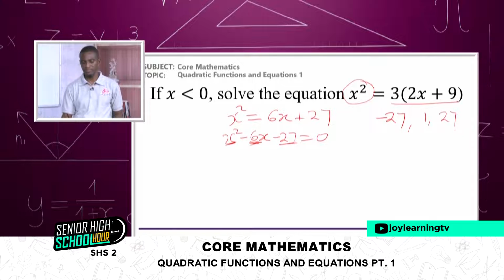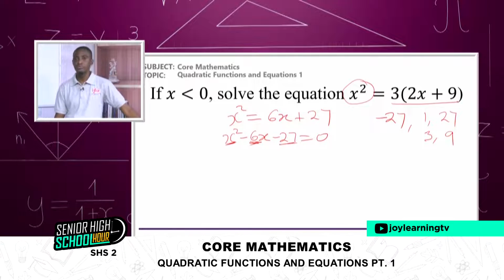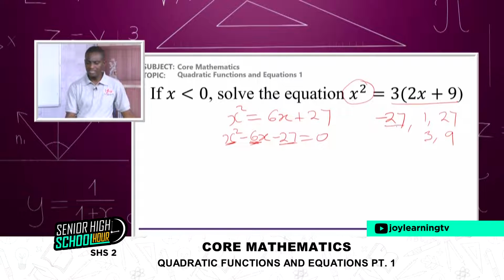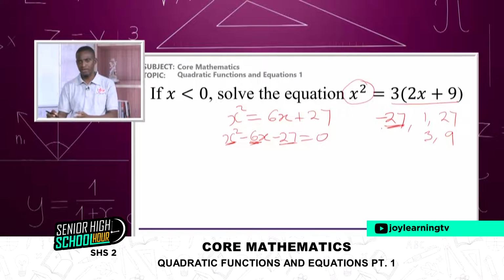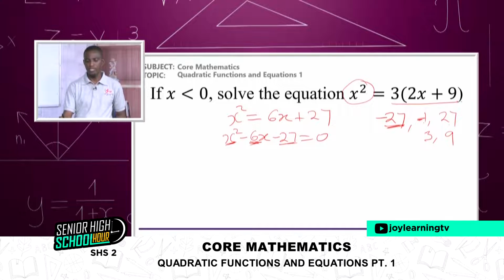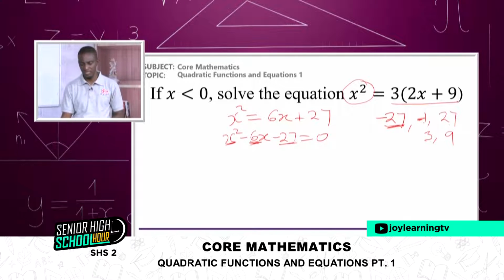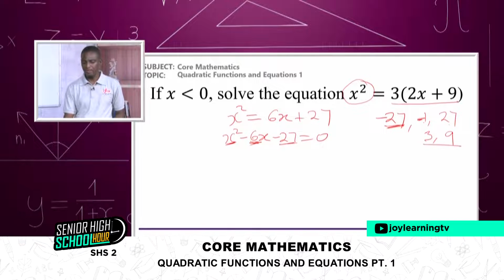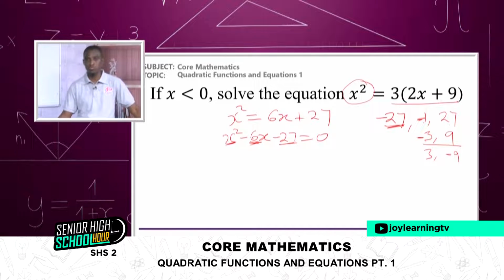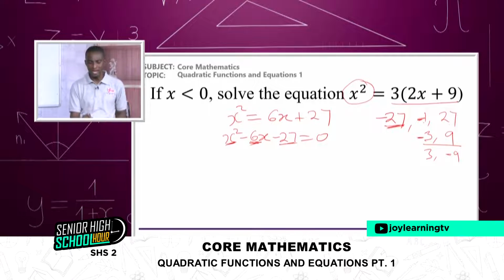When you multiply, you get 27. Then we can take 3 and 9, and 3 and 9 also multiply to give you 27. But because it's negative, one of the pair must be negative. 1 times negative 27, or 27 times negative 1, will still give negative 27. Then with the second pair, 3 times negative 9 will still give me negative 27. So I have to choose one, depending on which of them gives negative 6 when I add.